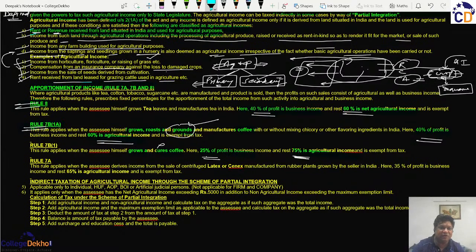Similarly, we have another section, Rule 7A, which relates to rubber.